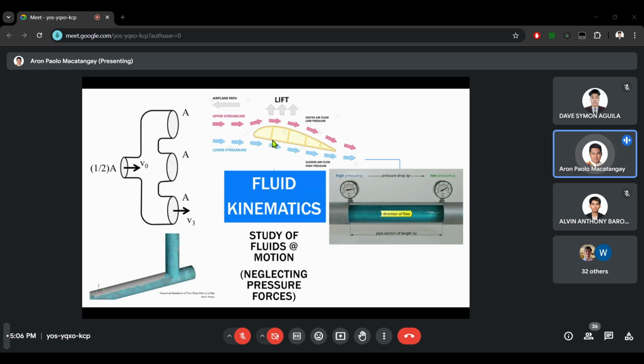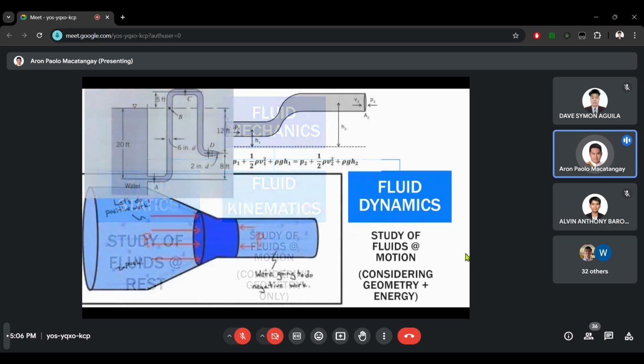We will study how these shapes affect the amount of force that lifts the airplane up in the air. All of these, if you will notice, we analyze purely based on geometric properties. That's fluid kinematics.